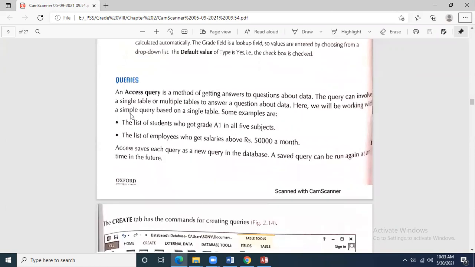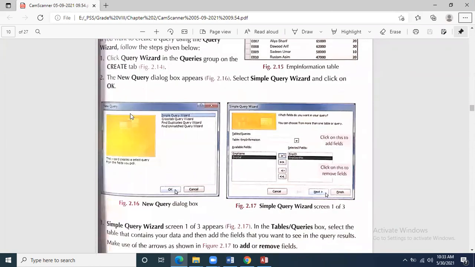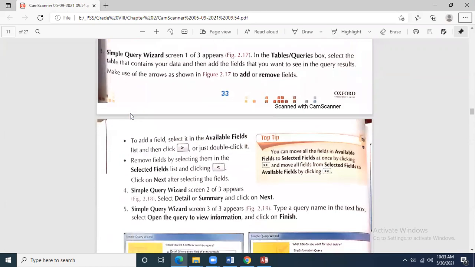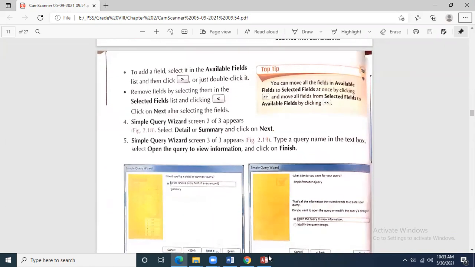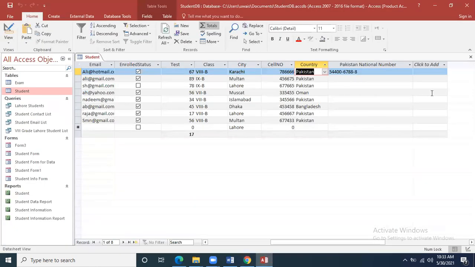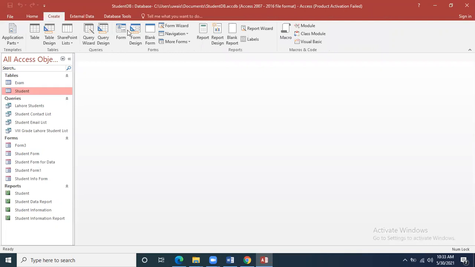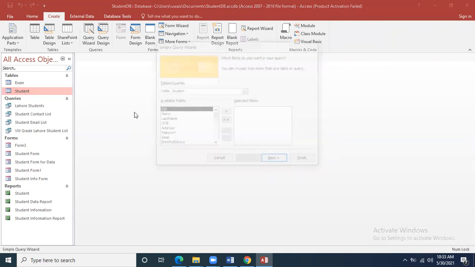About query, I have also already written questions. What is a query? Simple query wizard. What is the advantage of query wizard? Query wizard automatically creates the query. If you go to Create, Query Wizard, what query do you want to create? Simple query wizard.